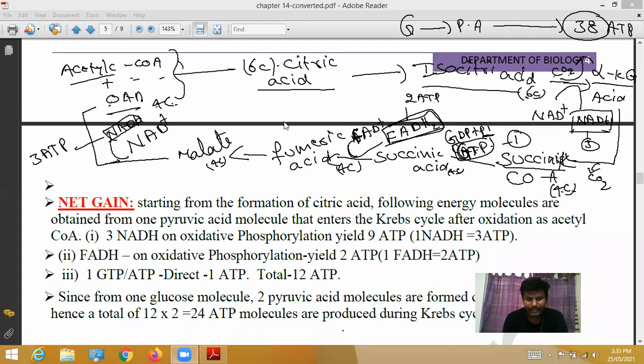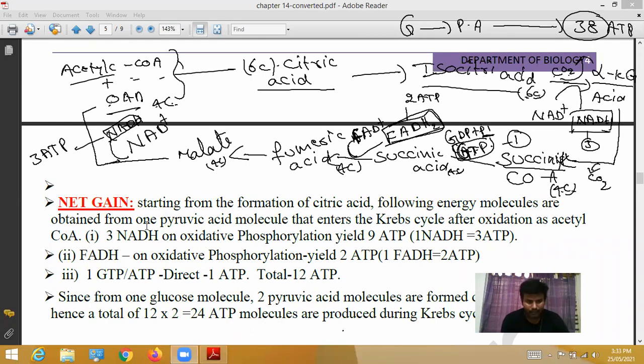One pyruvic acid means what? This side one pyruvic acid, this side one pyruvic acid, as a result of the splitting of fructose 1,6-diphosphate. If you calculate one pyruvic acid, then automatically we get to know the calculation for the other pyruvic acid.